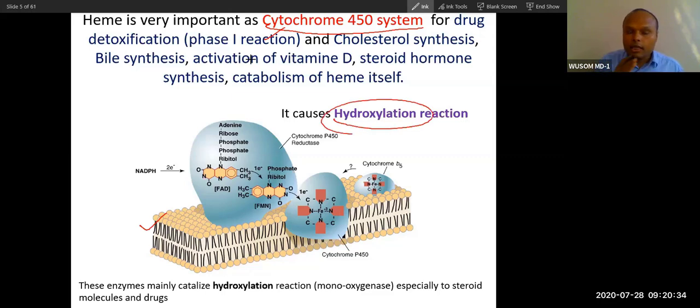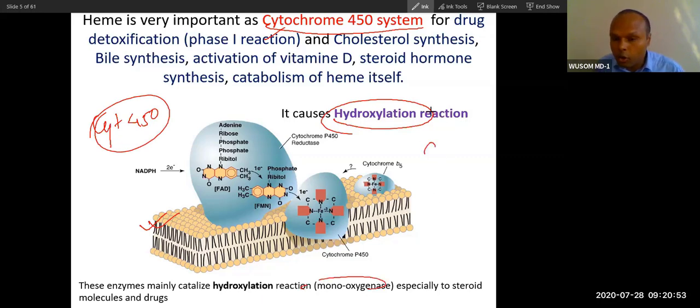So you can see xenobiotic metabolism, cholesterol synthesis, cholesterol derived hormone synthesis, biosynthesis, and this is very important. That is why I don't want you to forget this enzyme, the cytochrome P450 system. It is an oxidase, a hydroxylase, a monooxygenase. In enzyme classification, it is present in group 1. So remember this enzyme very well.